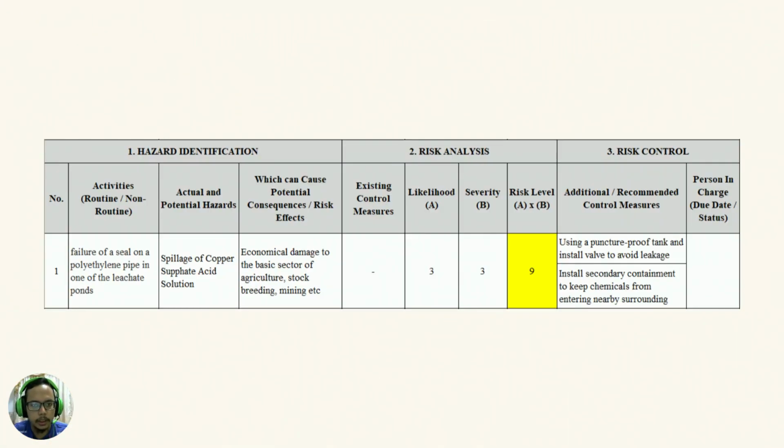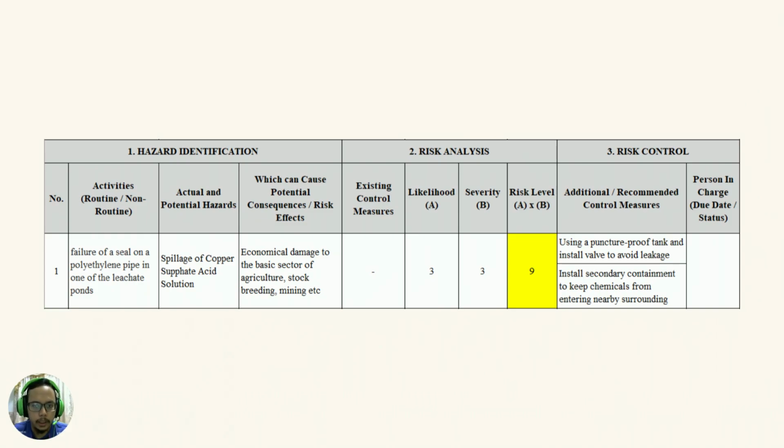Alright, here is the hierarchy form, which is firstly we need to identify hazard identification, we need to list down the risk analysis, and the third one is the risk control. In our case, what is the hazard identification? The activity is the failure of a seal on a polyethylene pipe in one of the leachate ponds. Actual and potential hazard is spillage of copper sulfate acid solution. Sorry about the typo there. And what can it cause? It will cause economical damage to the basic sector of agriculture, stock breeding, mining, etc.